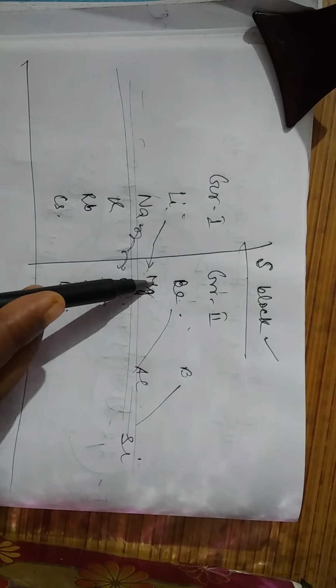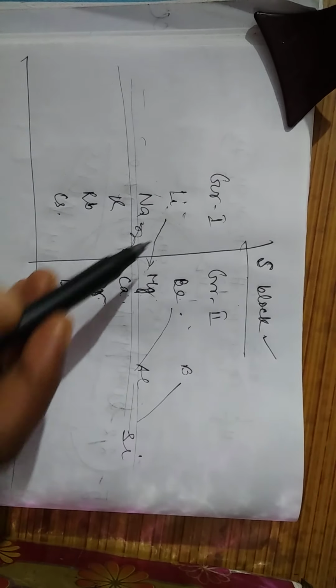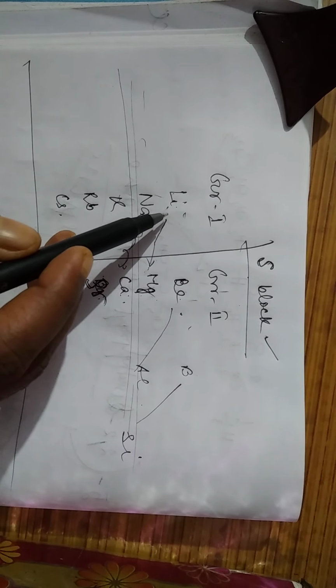Diagonal relationship means: why do lithium and magnesium show similar characteristics? Suppose I am talking about the atomic radii.